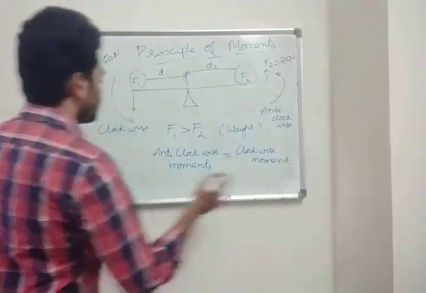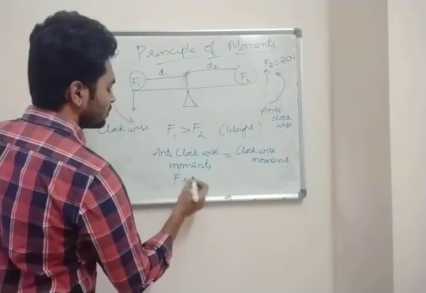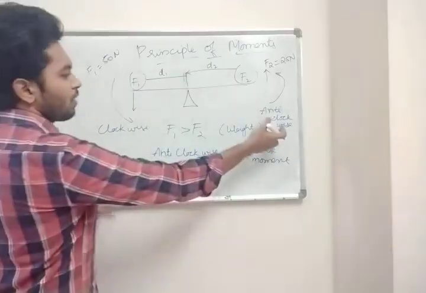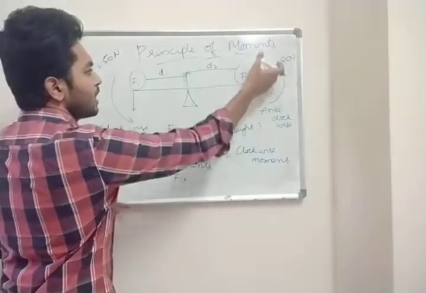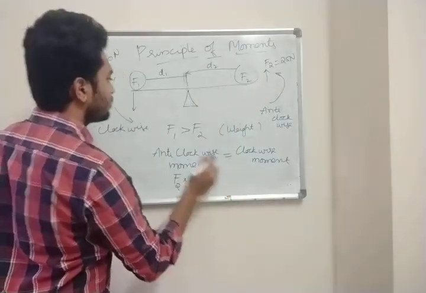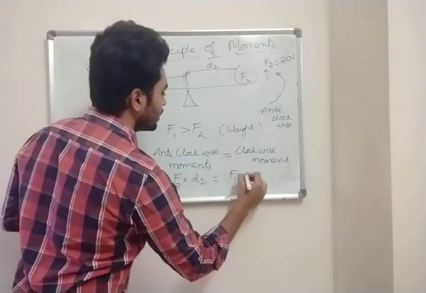Now moments, what do we know the formula? Force into displacement. Force into distance or displacement, whatever. Which is going anti-clockwise is F2. So F2 into the distance D2 equal to what is going clockwise, F1. So F1 into D1.